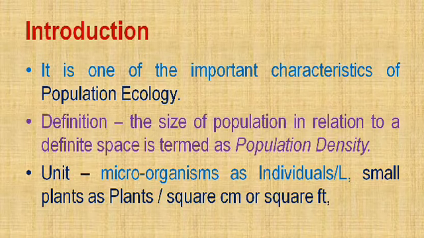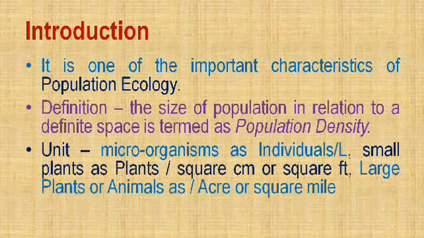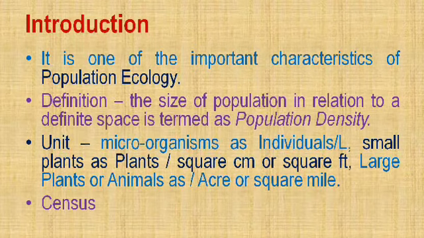If we are estimating the density of large plants or animals, we always express it in terms of per acre or per square mile. So depending on the size of the animal and the area, the unit always changes. And the estimation of population density of any animal is called the census.